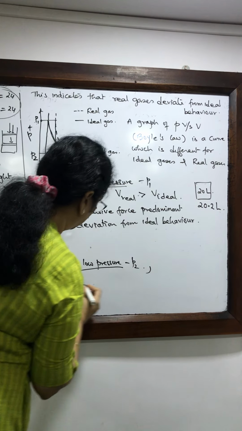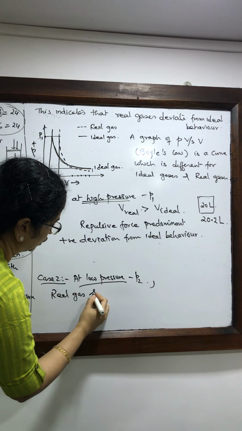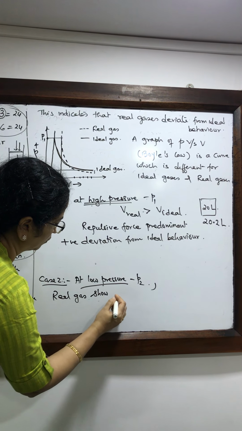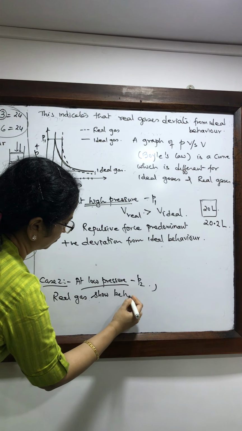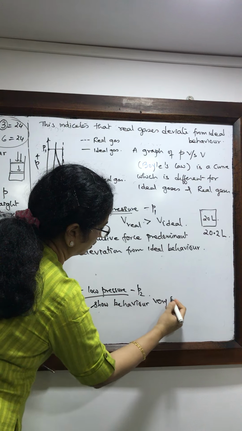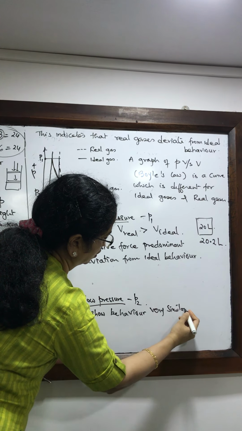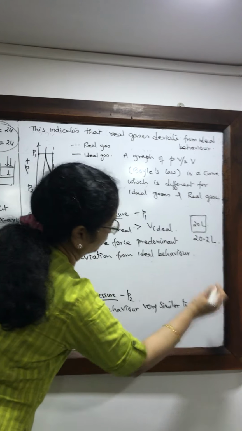So real gases show behavior very similar to ideal gas. That means the deviation is less.